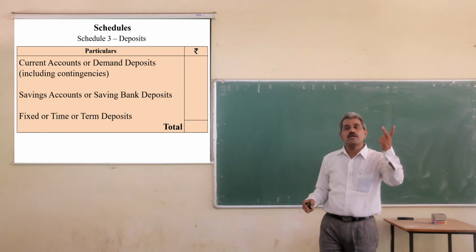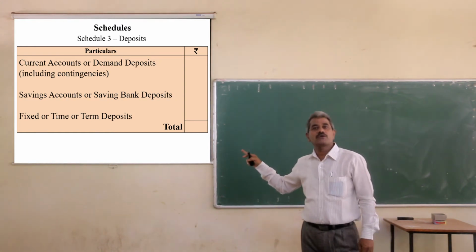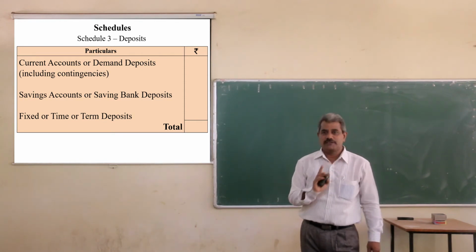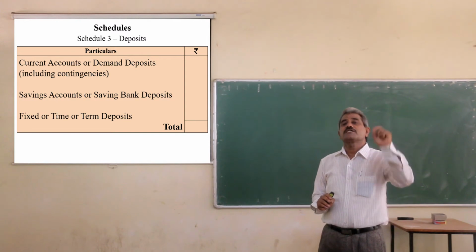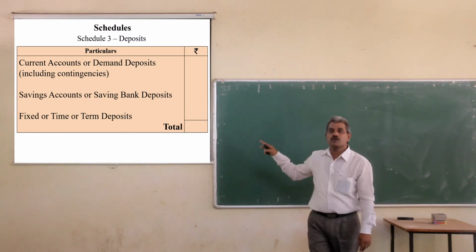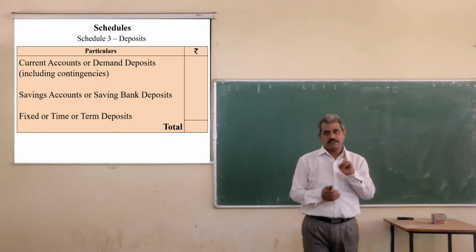In schedule number 2 also you have to take the total. In schedule number 3 also you have to take the total, and it will be carried to the balance sheet. Except schedule number 1, you have to make the total of each and every schedule, and this total will be carried to the balance sheet. Is that clear?